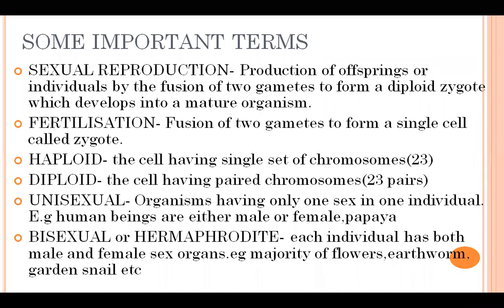Flowers में कैसे reproduction होती है, sexual reproduction, we will study after this. And earthworm and garden snail also, starfish also, means they have both the sex organs, male and female, so they can produce, means a new individual, new offspring can be produced from only one parent. Bisexual, which we have studied asexual reproduction में. So in that, no different male and female is required to produce new organisms.